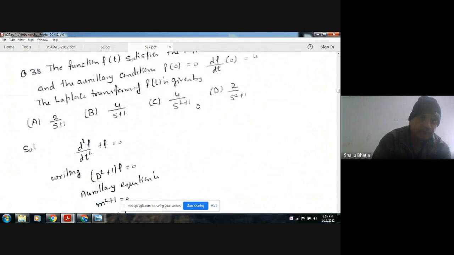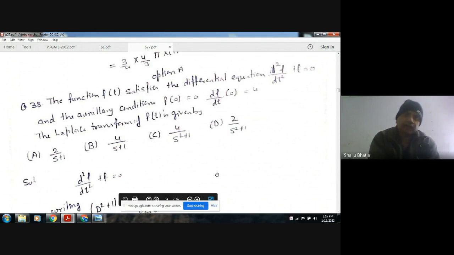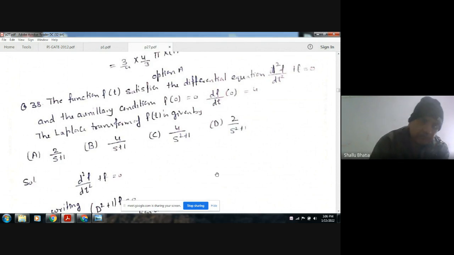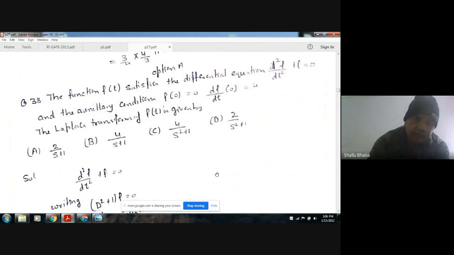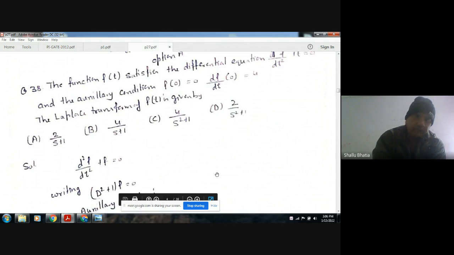Okay. Next, the function f of t satisfies the differential equation d square f by dt square plus f is equal to 0, with initial conditions f of 0 is equal to 0 and df at 0 by dt is equal to 4. The Laplace transform of f of t is given by.